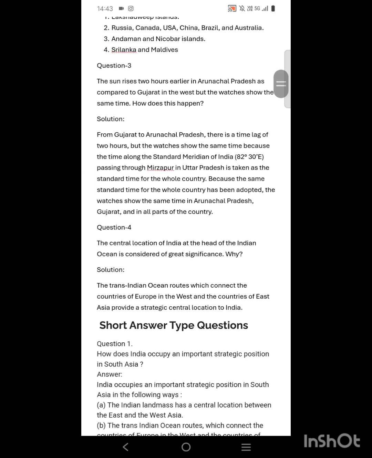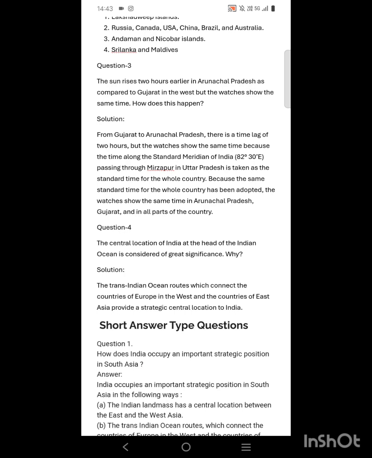Question number 3. The sun rises 2 hours earlier in Arunachal Pradesh as compared to Gujarat in the west, but the watches show the same time. How does this happen? Solution. From Gujarat to Arunachal Pradesh, there is a time lag of 2 hours, but the watches show the same time because the time along the standard meridian of India, 82 degree 30 minute east, passing through Mirzapur in Uttar Pradesh, is taken as the standard time for the whole country. Because the same standard time for the whole country has been adopted, the watches show the same time in Arunachal Pradesh, Gujarat and in all parts of the country.